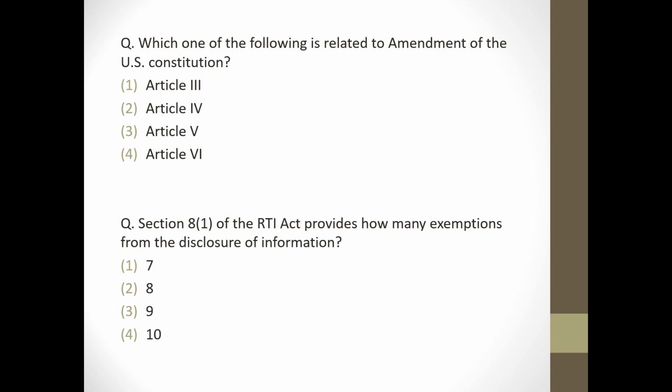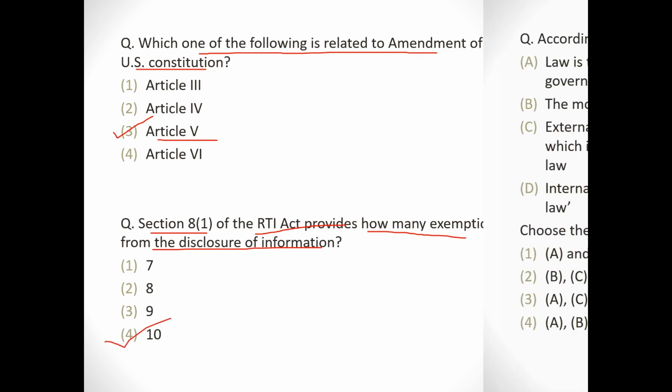Next question. Which one of the following is related to amendment of US Constitution? It's option 3, Article 5. Next, Section 8(1) of the RTI Act provides how many exemptions from the disclosure of the information? It's option number 4, 10.